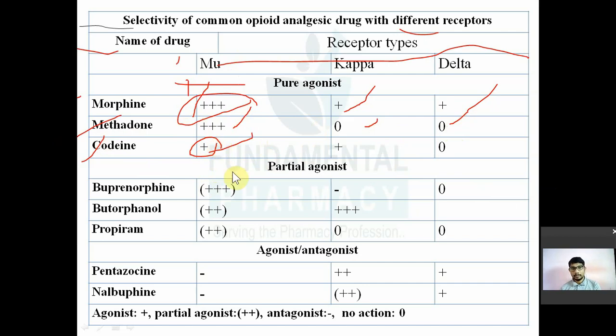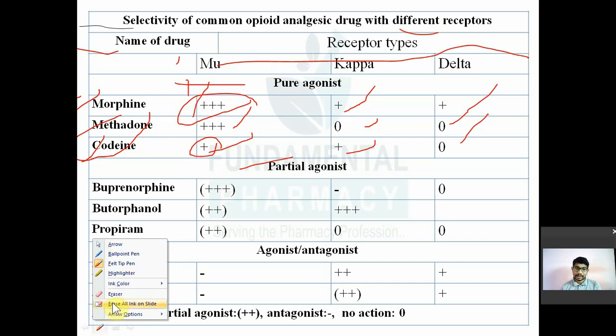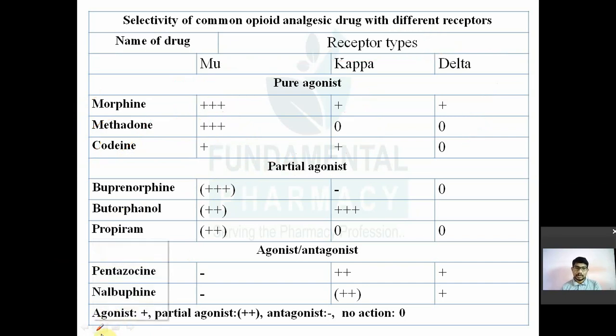Now, partial agonist. Full agonist means what? Those drugs which interact with the receptor and produce full pharmacological action are known as full agonists. Now, partial agonist means what? Partial agonists are those drugs which also interact with the receptor, but do not produce full pharmacological action. They produce a partial or submaximal response, whereas full agonists produce the maximal response.